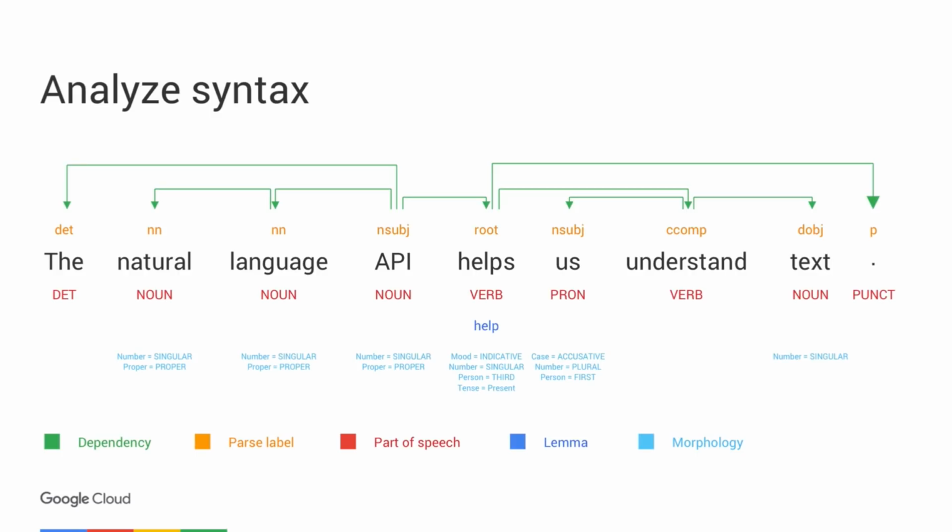We also get the part of speech, so whether each word is a noun, a verb, or an adjective. And we get the lemma, which is the canonical form of the word. So for helps, the lemma is help. And this is really useful if you're counting how many times a specific word occurs in your text. You probably don't want to count helps and help as two separate things. You want to look for the lemma, or the canonical form of that word. And then finally, we get additional morphology details on each word in our sentence. And this is going to be different depending on which language you send to the Natural Language API.